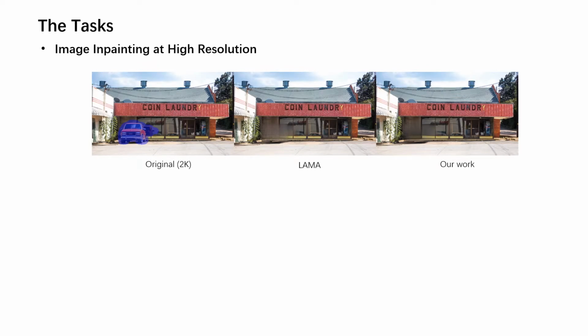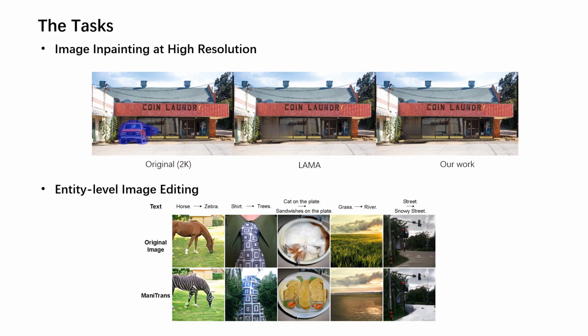First, let us review what our tasks are. The first task is image inpainting, which aims to fill missing regions of images with semantically consistent and harmoniously textured contents. The second task is image editing, which involves the transformation or alteration of a photograph using various methods and techniques to achieve desired results, and we will focus on text-guided image editing in this talk.